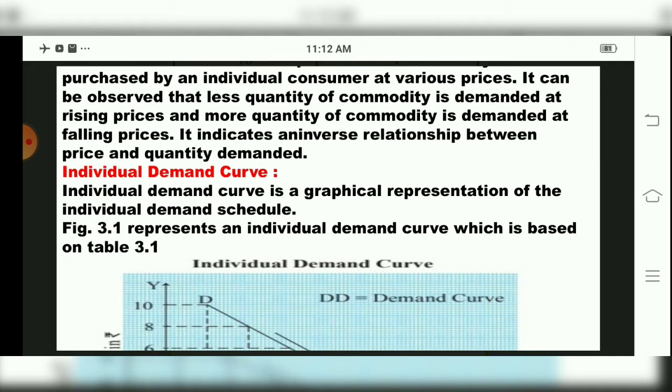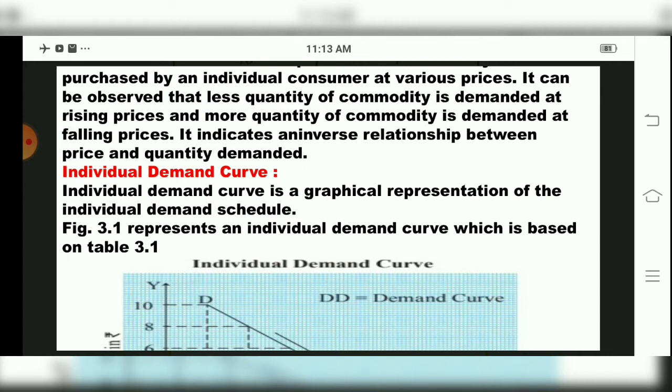This individual demand table shows that less quantity of the commodity is demanded at a rising price, meaning a higher price, and more quantity is demanded at a falling price. So it indicates an inverse relationship between price and quantity demanded. Now which relationship are demand and price showing, children? Inverse, not direct. Why inverse? Because the higher the price, the lower the quantity demanded, and the lower the price, the higher the quantity demanded. It is exactly opposite. That's why we can say that in the individual demand schedule there is an inverse relationship between price and quantity demanded.